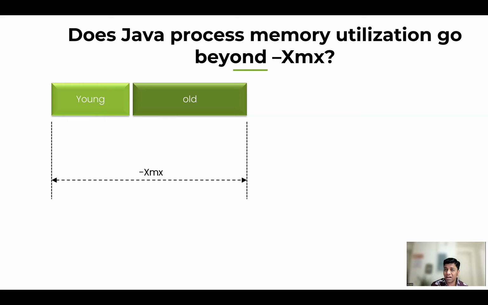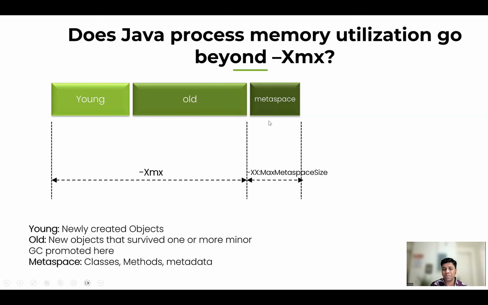After that, there is another region called Metaspace. The Metaspace holds the metadata definitions which are required to execute your application, like the class definitions and the method definitions. These kinds of definitions which are required to execute your program are held in this Metaspace. And this region is outside of the Xmx.